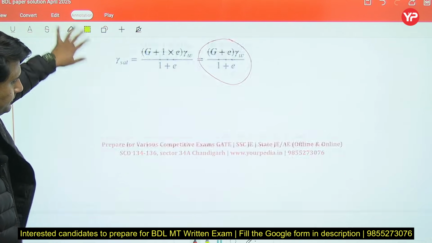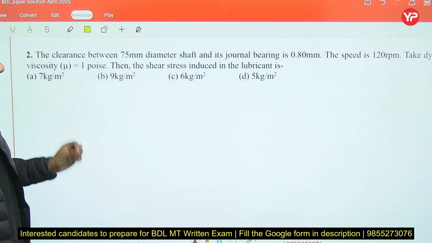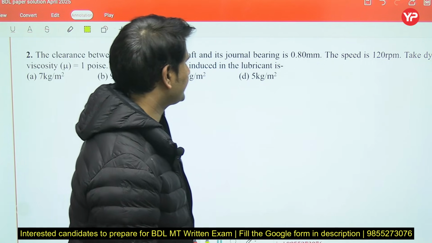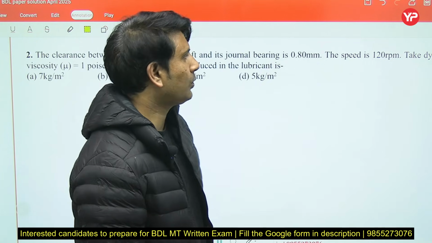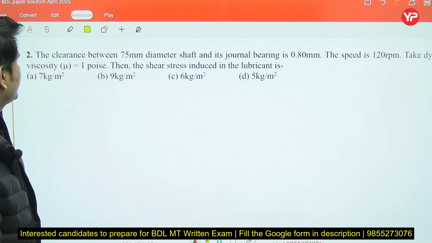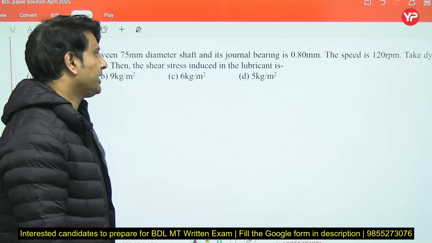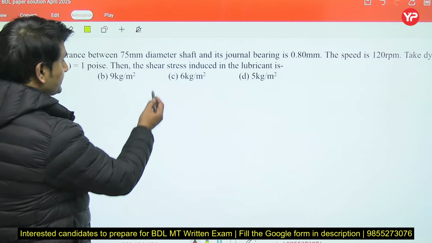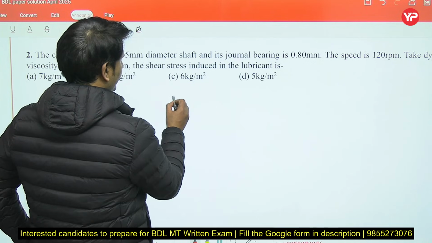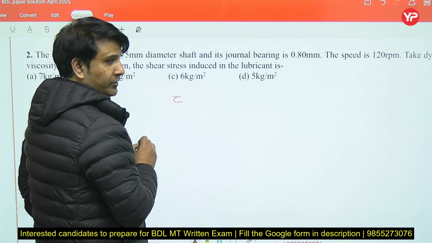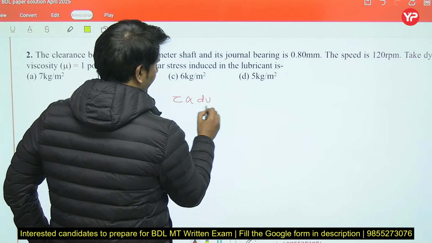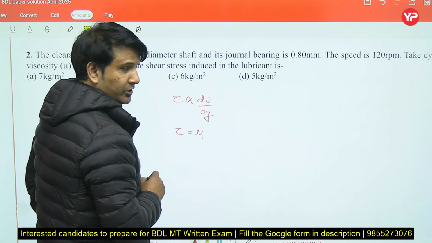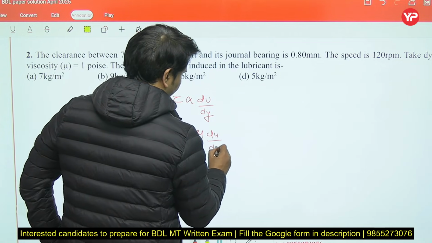Now next question. This question is from fluid mechanics. The clearance between a 75 mm diameter shaft and its journal bearing is 0.8 mm. The speed is 120 rpm. Take dynamic viscosity mu as 1 poise, then the shear stress induced in the lubricant is. Now see, they have asked shear stress, and you know very well for Newtonian fluid, tau is directly proportional to du by dy. Now we can remove this proportional sign with mu. Mu is your dynamic viscosity, du by dy.